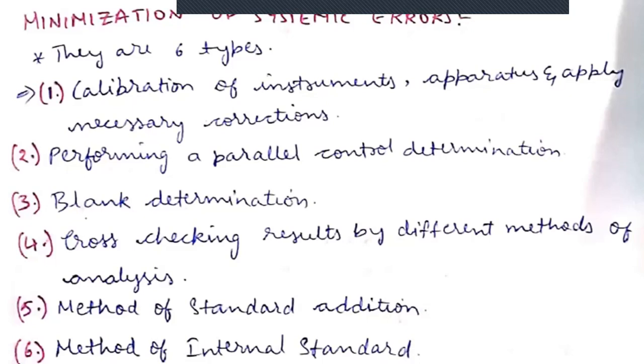That means every chemical can be identified or estimated by different methods, right? So we need to check all methods, take the values, and compare the values with each method. And finally, we need to conclude whether this method is giving correct results or not, right? So this is called cross-checking results by different methods of analysis.